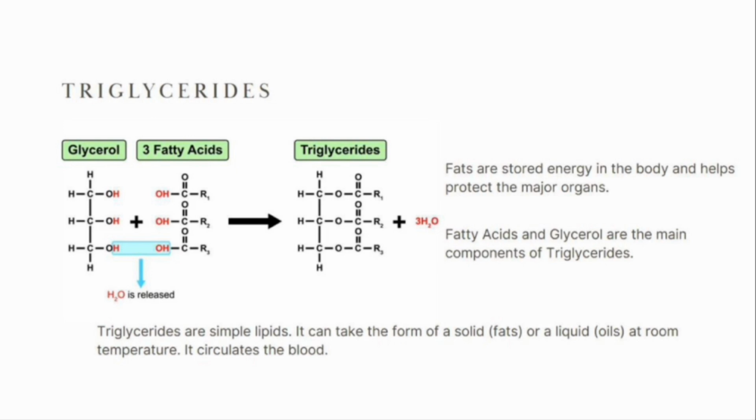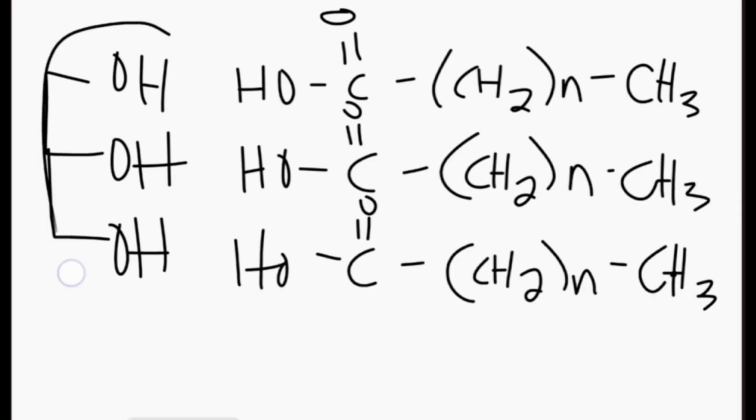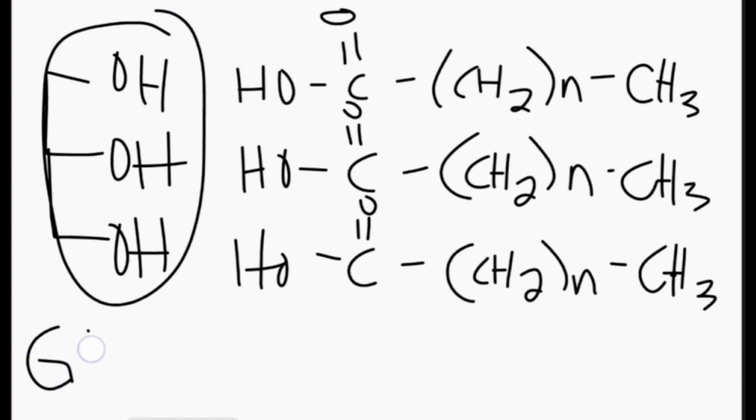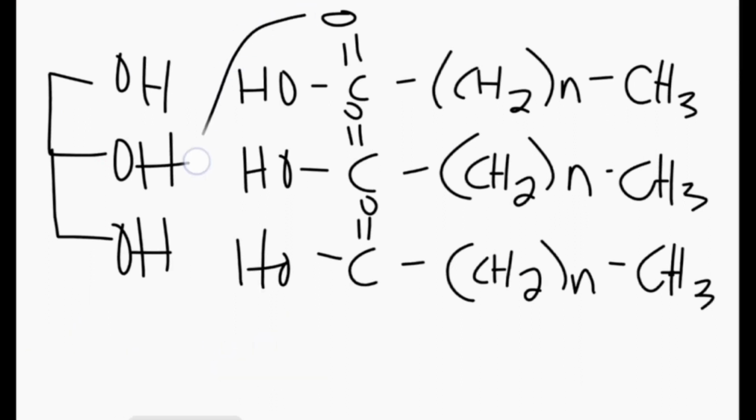Now, let's talk about triglycerides. A triglyceride is a simple lipid. It can take the form of a solid or a liquid at room temperature. It also circulates in the blood. Fatty acids and glycerol are the main components of triglycerides. Take a 3-carbon molecule called glycerol, an alcohol, and we're going to react it with 3 fatty acids.